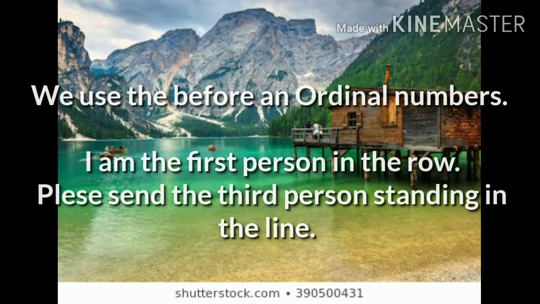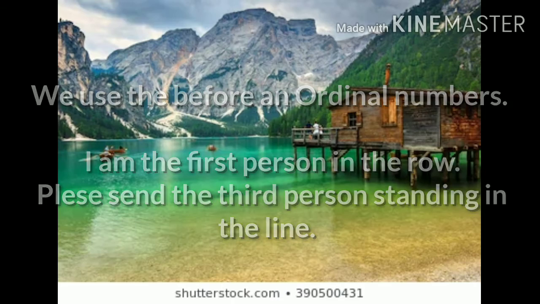We use the article the before ordinal numbers. Examples: I am the first person in the row. Please send the third person standing in the line. So we use the article the before ordinal numbers. Here we need to understand ordinal numbers and cardinal numbers. Cardinal numbers are 1, 2, 3, etc. And ordinal numbers are first, second, third, etc. So, before ordinal numbers, we always use the article the.